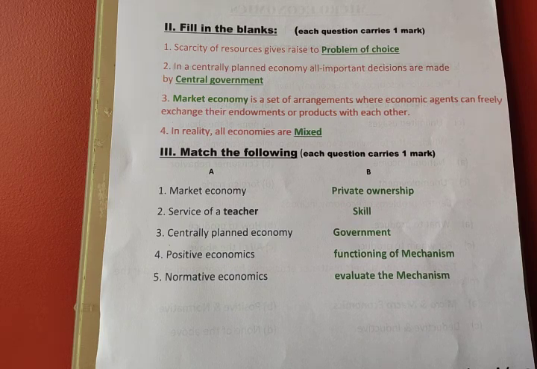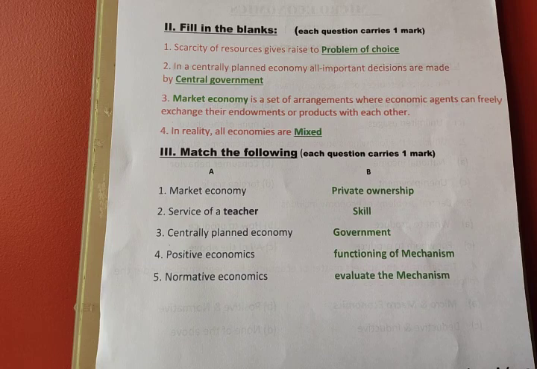Answer is central government, because in a centrally planned economy, all the economic activities are controlled and managed by the central government. It is also called a socialistic economy. Okay, in a centrally planned economy, all important decisions are made by dash. Answer is central government.